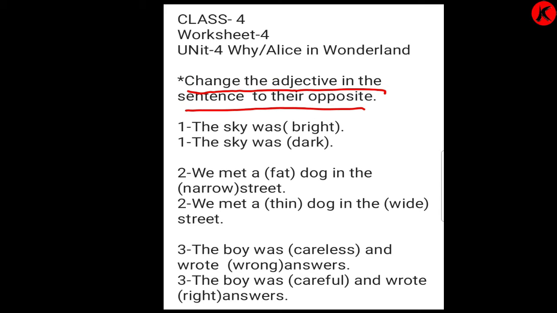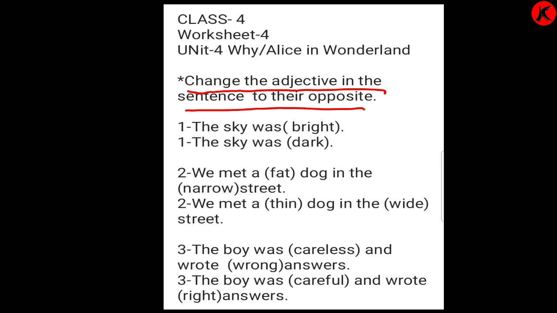Now what do we have to do? Remember opposites. What are opposites? Big, small, long, short, fat, thin, black, white. Okay. So this way we have to find the opposite and write the correct answer. Okay children, shall we start?